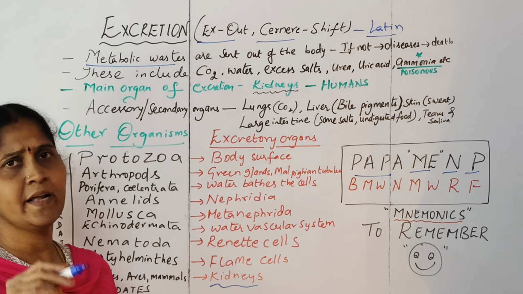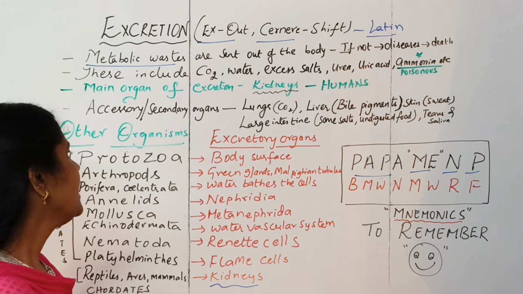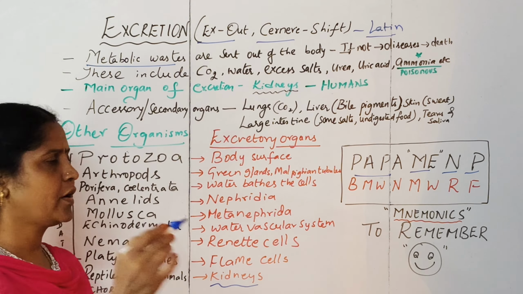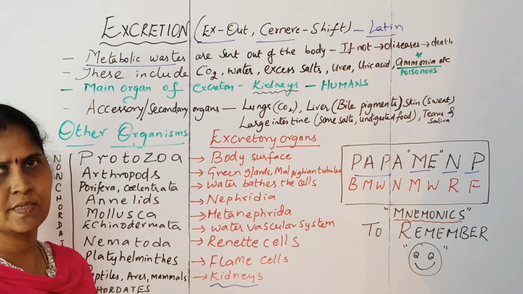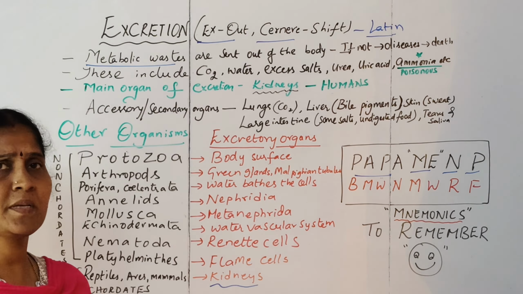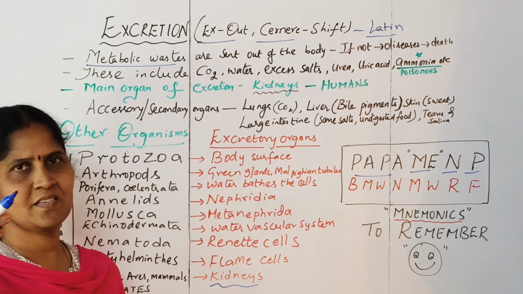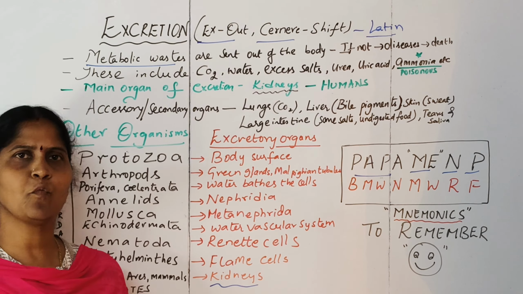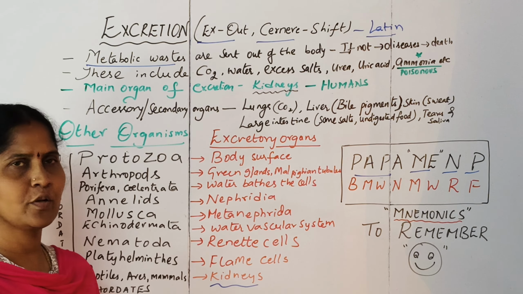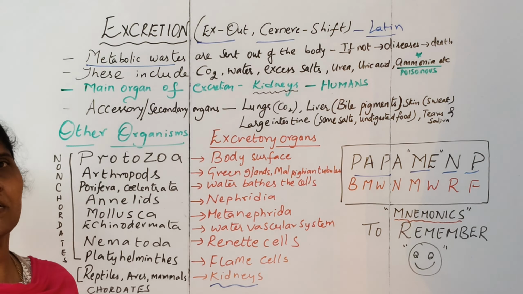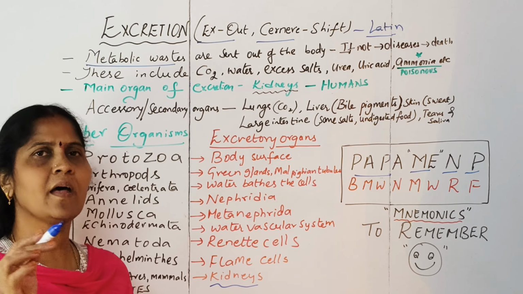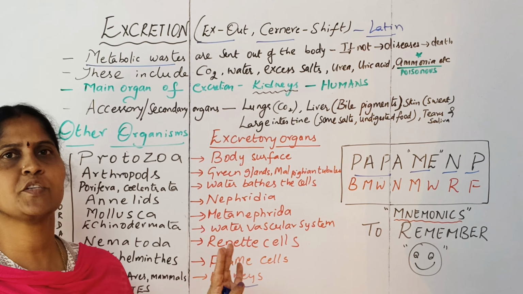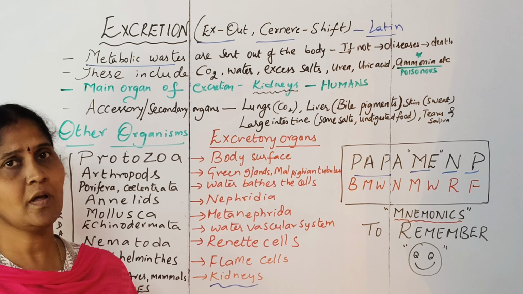Next, we have the phylum Annelida. The representative example is earthworm. Here the excretory organs are the nephridia. Then we have the mollusca, wherein the organs are metanephridia. Snails are examples of mollusca. Echinodermata, if you remember, is starfish. Here you have the water vascular system, which helps in the excretion process. Then we have the nematoda, the roundworms. Here you have the renette cells, which are the main organs for excretion. Then we have the platyhelminthes, the flatworms. Here the flame cells are the main excretory organs. So in non-chordates, you have different types of excretory organs depending upon the complexity of the organism.